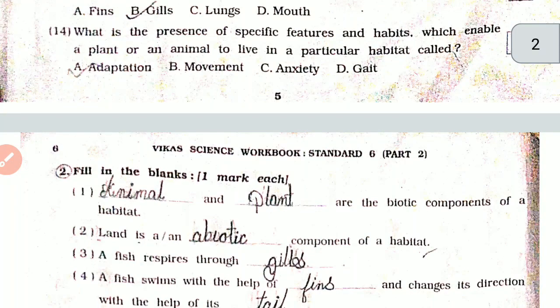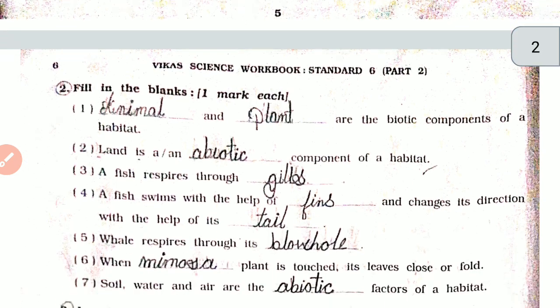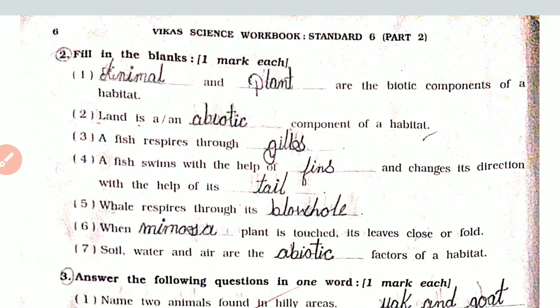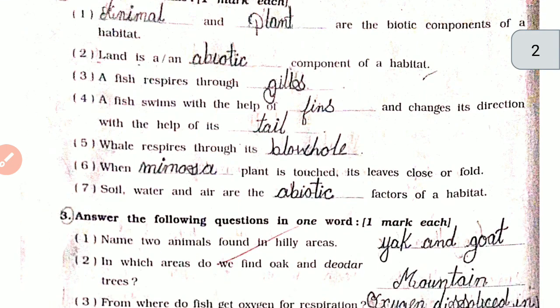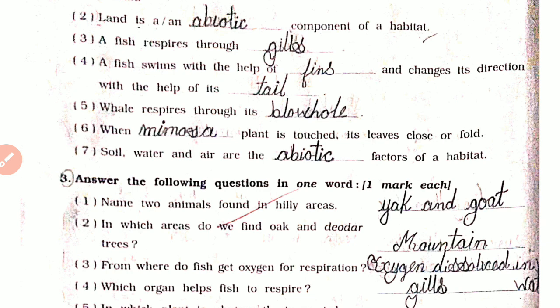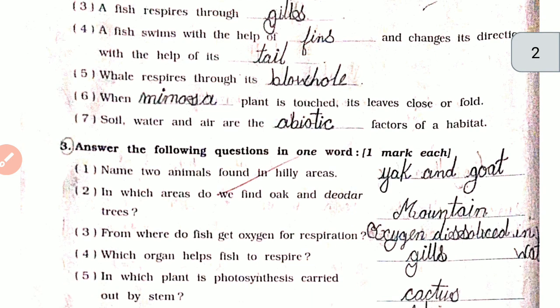13 number, which organ of a fish helps it to absorb the oxygen dissolved in water? Gills. 14 number, the presence of specific features and habits which enable a plant or an animal to live in a particular habitat is called adaptation. Question number 2, fill in the blanks. Number 1, animal and plant are the biotic components of a habitat. Number 2, land is an abiotic component of a habitat.